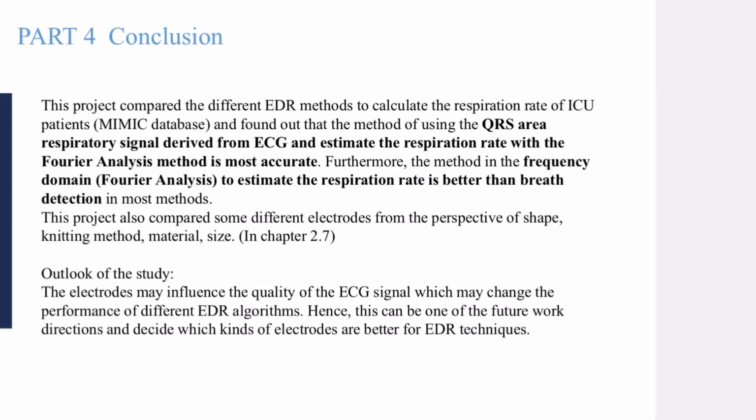Here comes the conclusion. This project compared the different EDR methods to calculate the respiration rate of ICU patients and found that the method using QRS area plus Fourier analysis is the most accurate. Furthermore, methods in the frequency domain, like Fourier analysis, to estimate the respiration rate are better than breath detection in most methods. This project also compared some different electrodes from the perspective of shape, kneading method, material, and size,